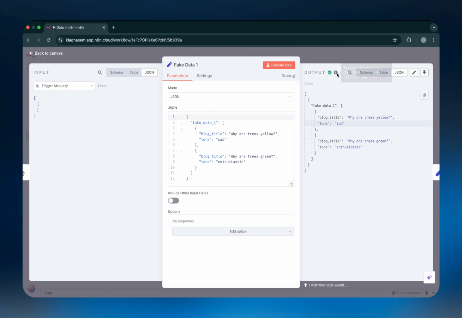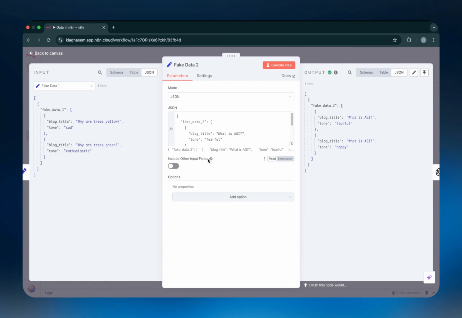Cool. So this one's called fake data underscore 1. And then this one, we've called it fake data underscore 2. It's the same exact structure. We've got the outer array, the object inside it, or basically just the one item. And then we have the array inside that object, and that array has two items. Each of them is also an object. Each have two strings. One represents a blog title and one represents a tone.